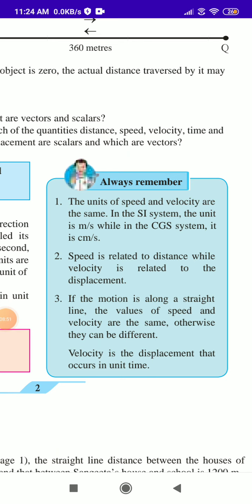What is the full form of SI? That's right, system. The unit is m per s. What is the full form of m/s? Meters per second. While in the CGS system, it is centimeter per second.